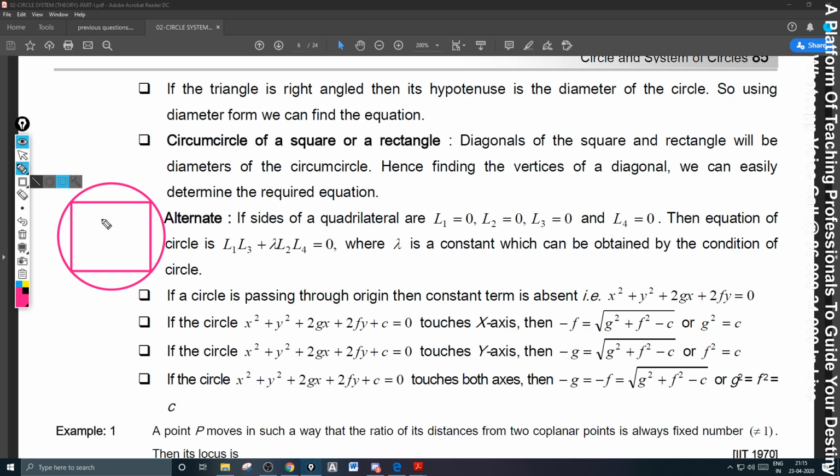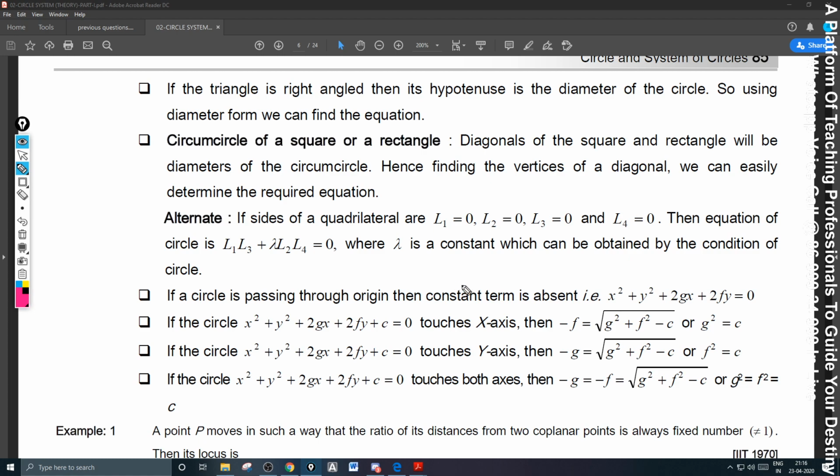And this is also good to remember. L1, L2, L3, L4. You have to multiply the opposite sides: L1 into L3 plus L2 into L4 is equal to 0. Here also we apply the same conditions. What are the same conditions? Coefficient of x square is equal to coefficient of y square and coefficient of xy equal to 0, and thereby we will get the circle equation. These are the conditions to be remembered. Okay. Now, these are frequently used.